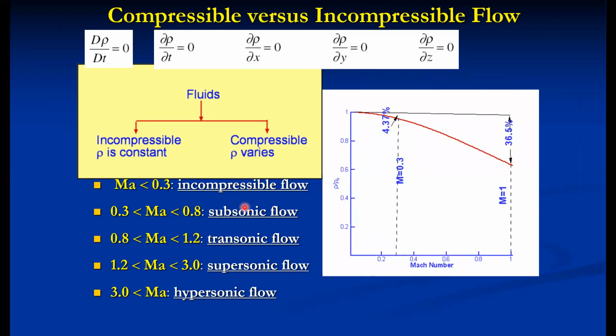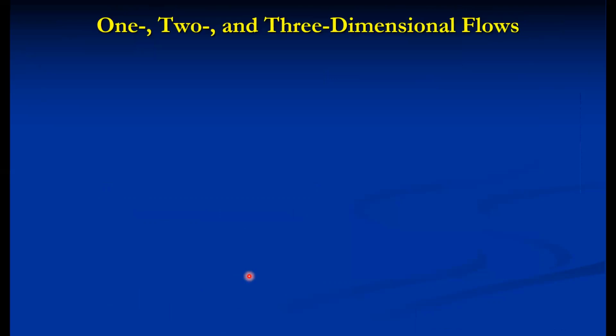This type of flow, generally for high-speed aircraft, we can experience: transonic, supersonic, and hypersonic, especially spacecraft where the Mach number goes up to 16, 17, like that. So this is a variation of Mach number. But as far as compressible and incompressible is concerned, if the Mach number is less than 0.3, the flow remains incompressible. For most liquid flow, the Mach number is less than 0.3. But if it exceeds 0.3, then the flow becomes compressible. And these are the different classes of compressible flows. This is what compressible and incompressible flow are.